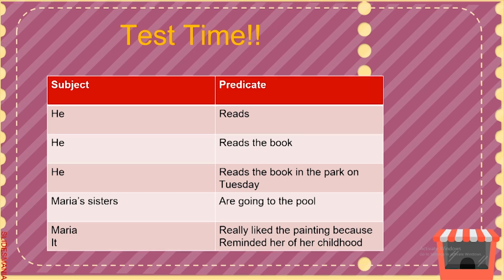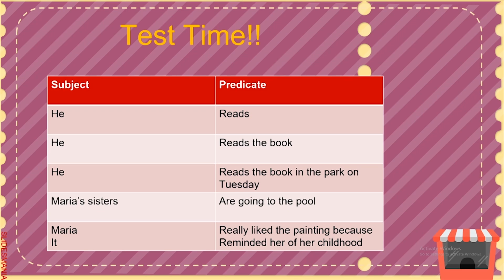Let's test our new skills. We'll build a sentence and you guess the subject and predicate. Ready? Go. "He reads." This is pretty simple. There are only two words. The subject here is "he" and the predicate is "reads." Can you still identify the subject and predicate with more words? "He reads the book." The subject is still "he," but the predicate has some extra words: "reads the book." Since it's still modifying the subject and contains a verb, it's serving the same function.